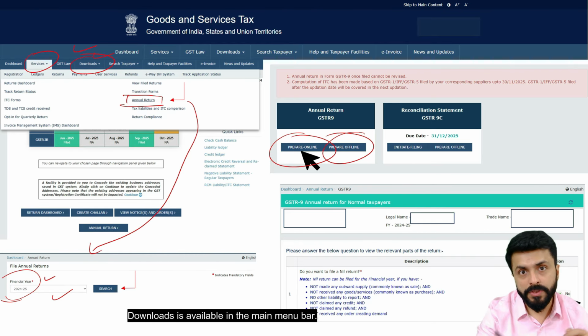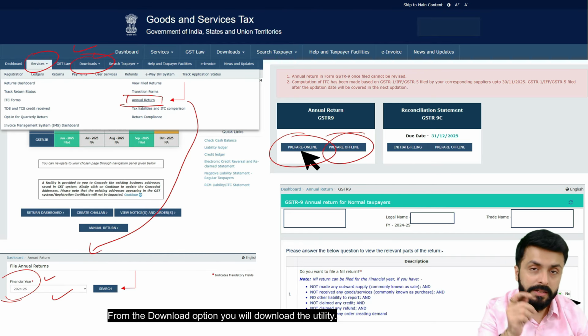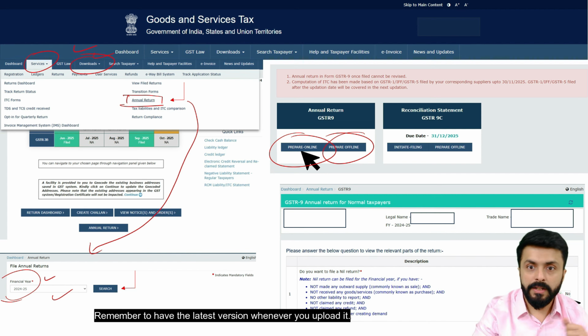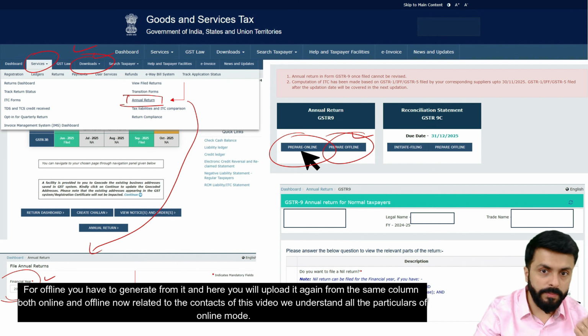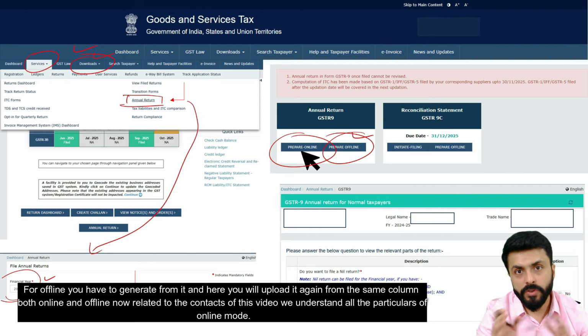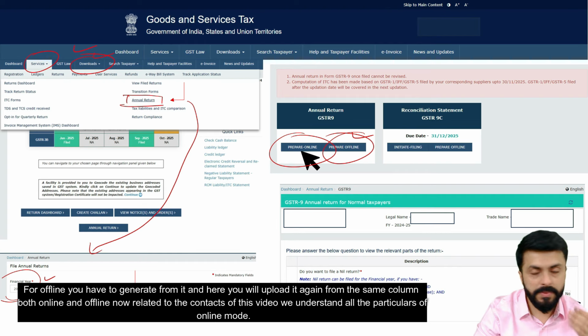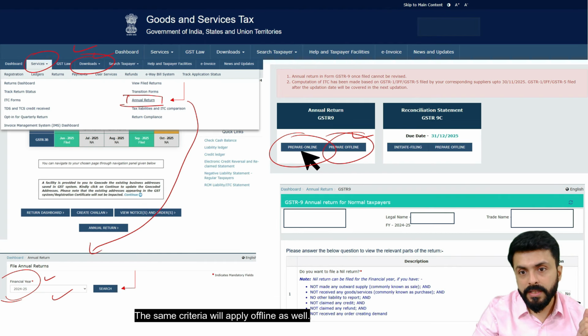Downloads is available in the main menu bar. From the download option, you will download the utility. Remember to have the latest version whenever you upload it. For offline, you have to generate the file from it, and here you will upload it again from the same column, both online and offline. Now, in the context of this video, we will understand all the particulars of online mode. The same criteria will apply offline as well.